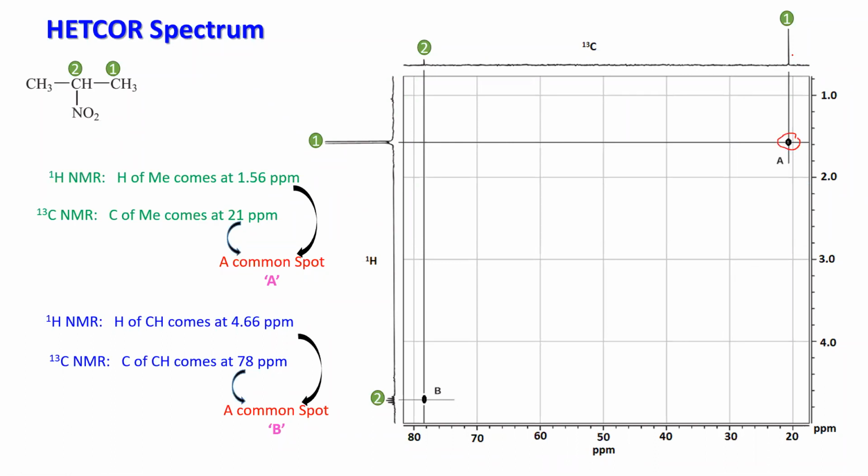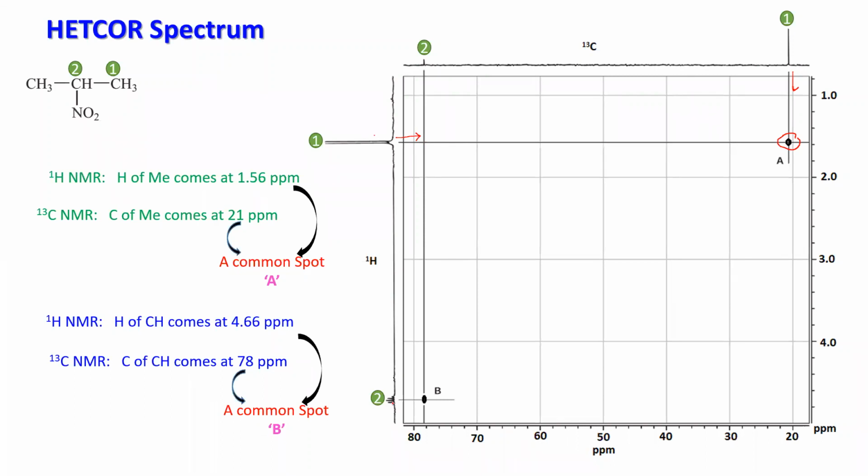So this is the 13C value you are taking, and this is the proton value you are taking, and you are extrapolating, they are meeting here. That means this particular proton is connected with this carbon. This is the information you are getting.